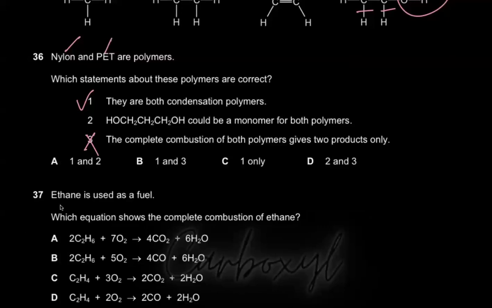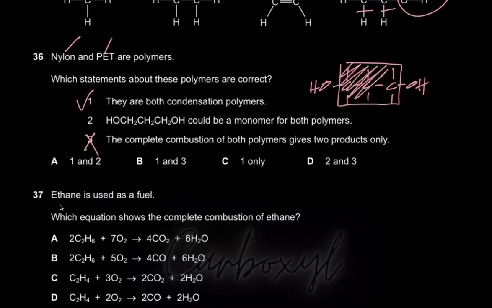Now let's look at 2 as well, because they've also given us an option of 1 only. This is going to be fun. It says OH, CH2, CH2, CH2, OH could be a monomer for both polymers. Let's draw it. Basically, what they've done is they've enlarged that box that we make.